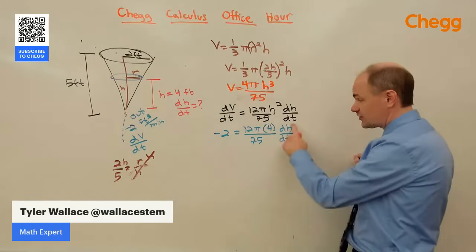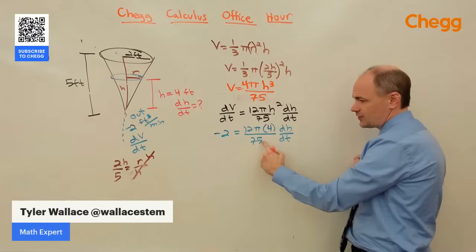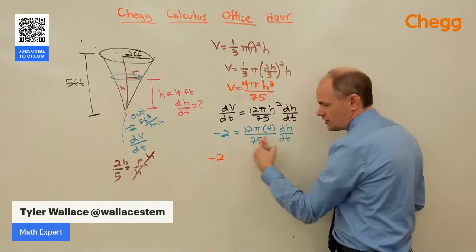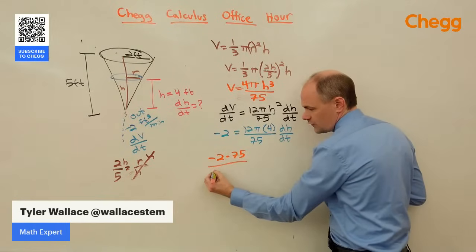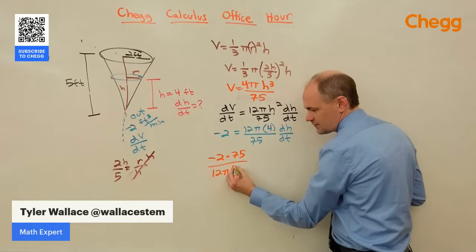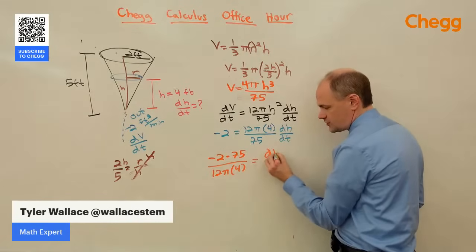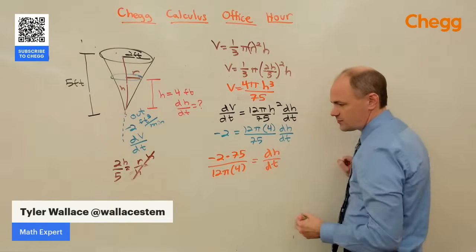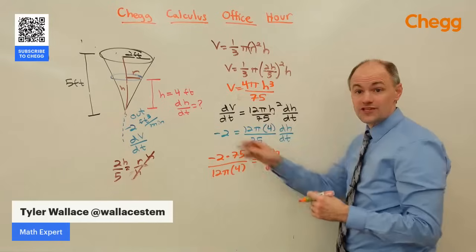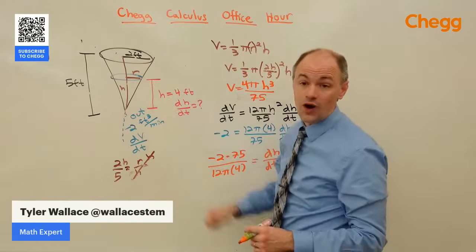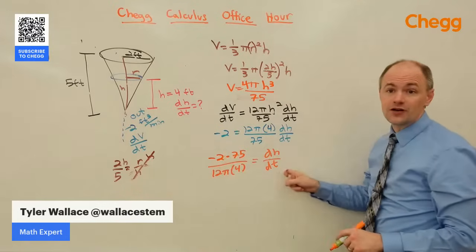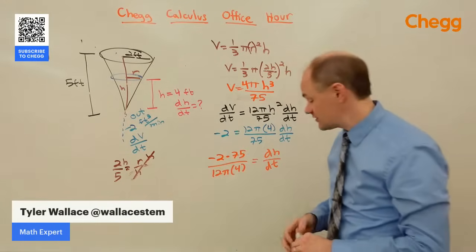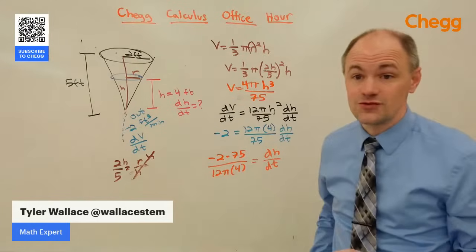We can do that by multiplying by the reciprocal of this. So we've got -2 times the reciprocal of this, which is 75 over 12 pi times 4, is equal to the change in height with respect to time. It's negative, which we would expect because the height should be shrinking if water is coming out. And I can just put this all in my calculator and it'll tell me exactly what that change in height is with respect to time.